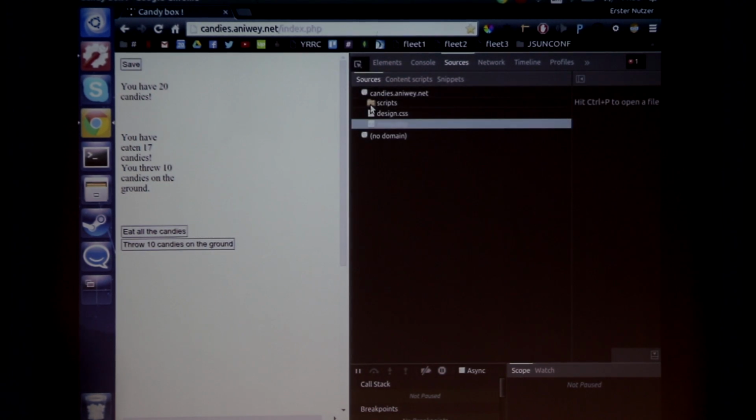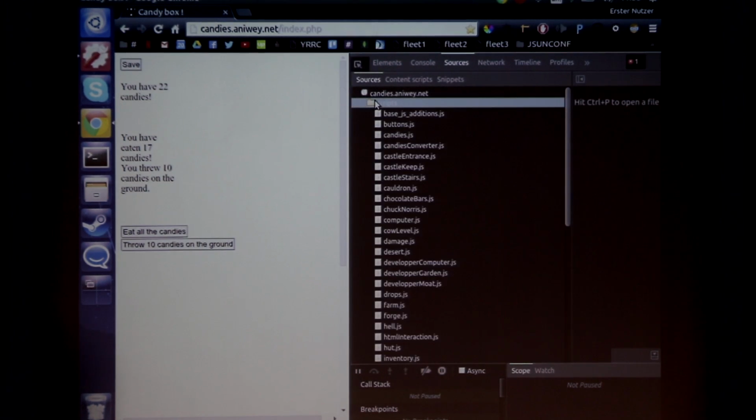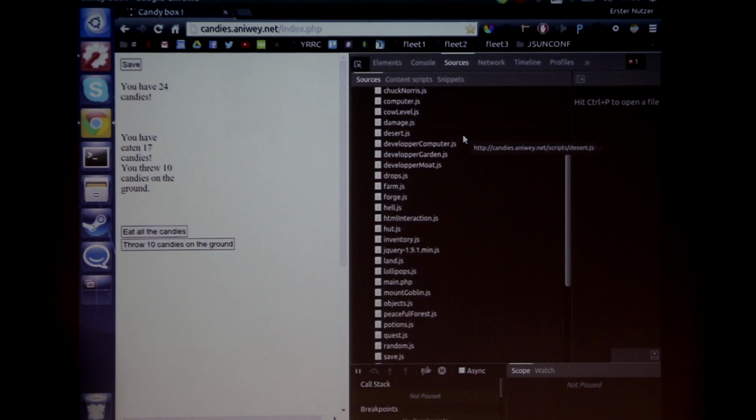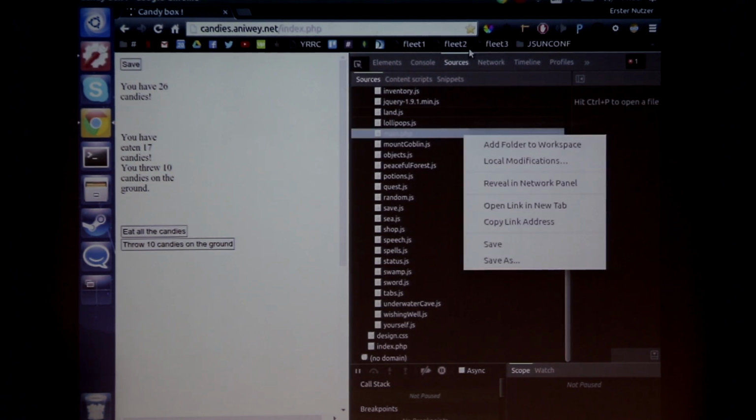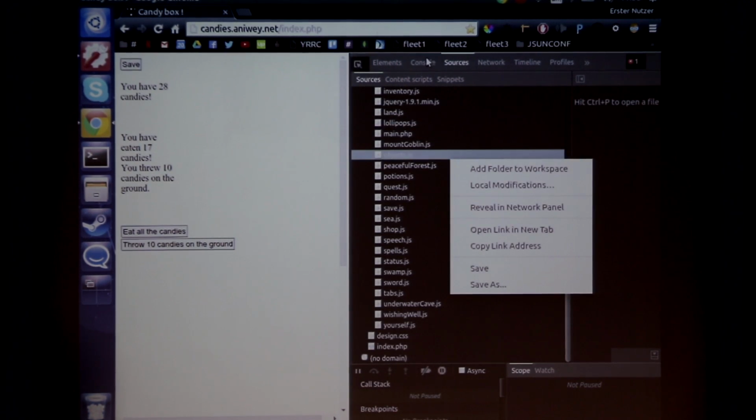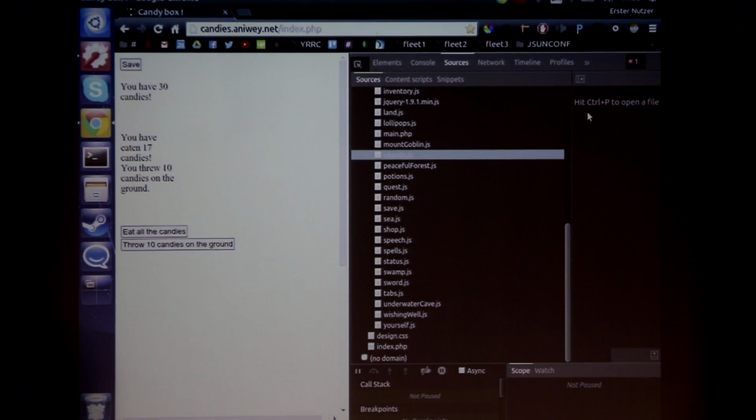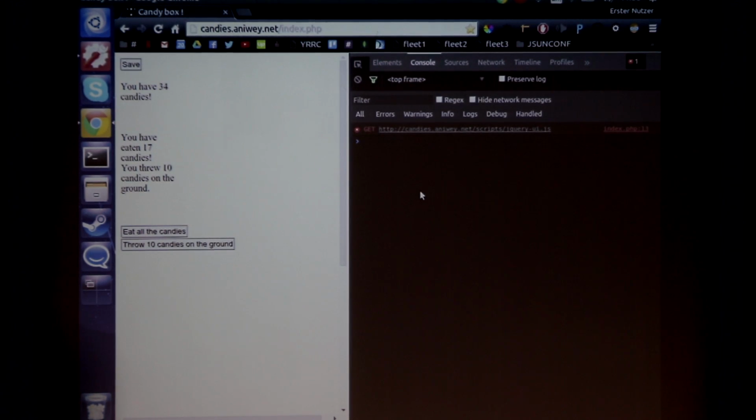So I check the sources again, and see there's a scripts folder, and there's lots of scripts, so many scripts. So when I come to a situation where I have that many scripts, I try something else first. Because most game developers, to be able to debug their game while it's running and to manipulate it, to test if everything is working, they expose the game object, like I did with Pete. So I check for game. This is the first thing I do.